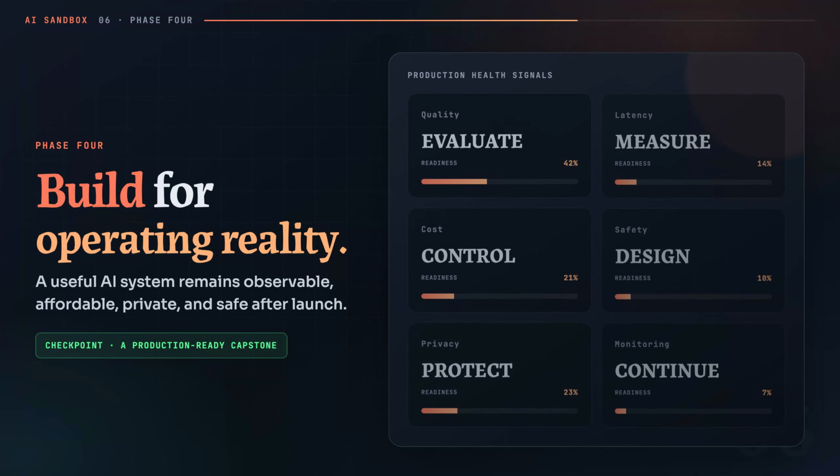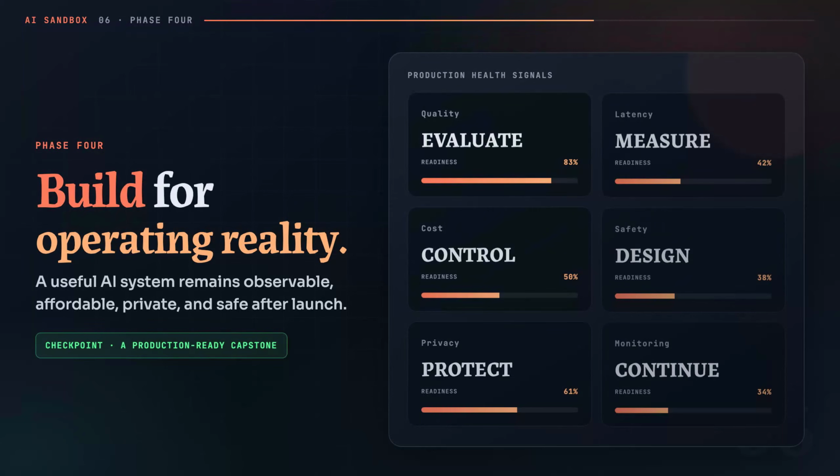Then move into production engineering. Track quality, latency, token usage, and cost. Version prompts and datasets. Log enough to debug failures without exposing private information. Add timeouts, retries, access controls, and clear ownership for human review. Evaluation must continue after launch because users and data will change.